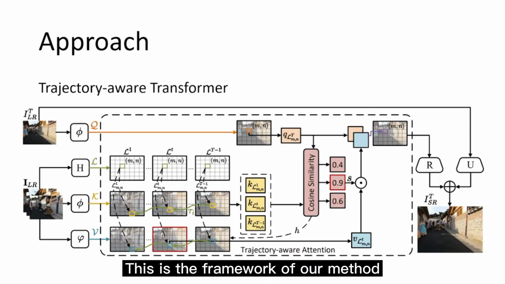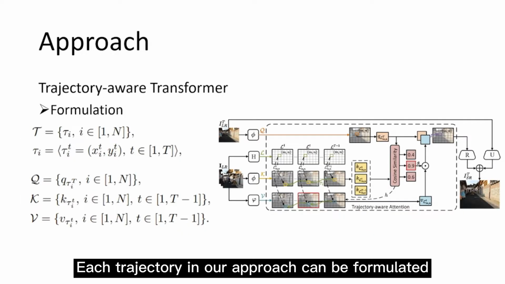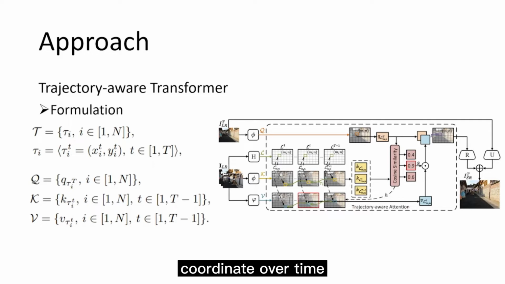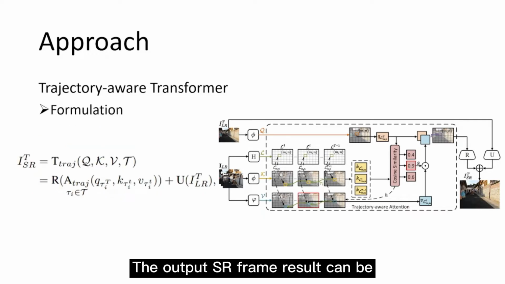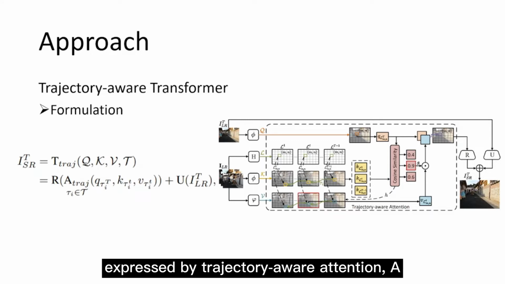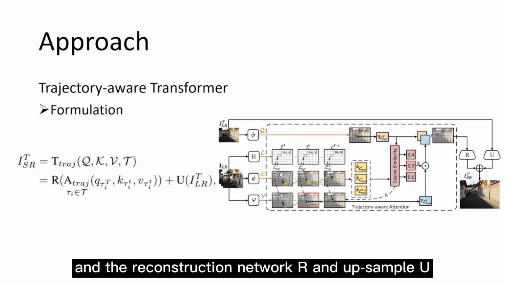This is the framework of our method. Each trajectory in our approach can be formulated as a sequence of token coordinates over time. The tokens in our approach are formulated from video frames. The output SR frames result can be expressed by trajectory-aware attention A, the reconstruction network R, and upsample U.